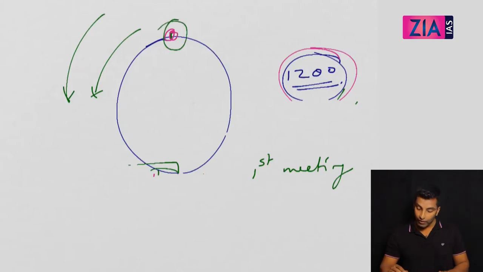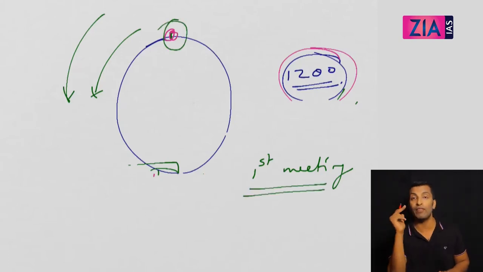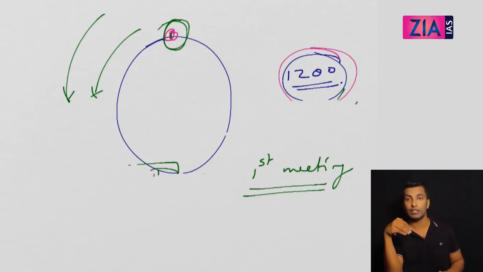So when I ask you a question on when they will meet for the first time, that meeting can be anywhere. But the second question, when they will meet again at the starting point, is a very specific question. You need to see when they will come back at the starting point. So these two are different. When I ask you when they meet for the first time, it can be anywhere in the track. But if I ask you when they meet again at the starting point, that's entirely a different question. So we'll discuss both scenarios.